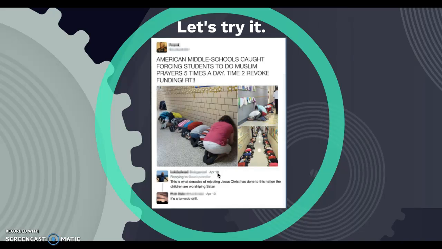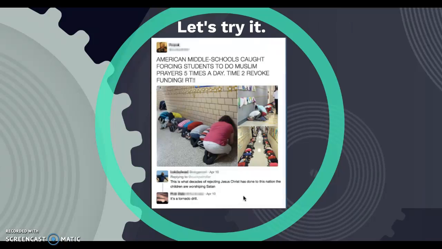Let's do relevance. So who's the intended audience for this? Well, I mean, the initial meme, maybe the intended audience is for somebody who already has a bias against Muslim people, or with the secondary joke, maybe it's for the opposite audience. Is there bias? Is there confirmation bias? I think you have to think about your own belief systems in determining that. Authority. We have no idea who created this. There's no way to know. There's no website. There's no way to know if these people are qualified to report on this topic.